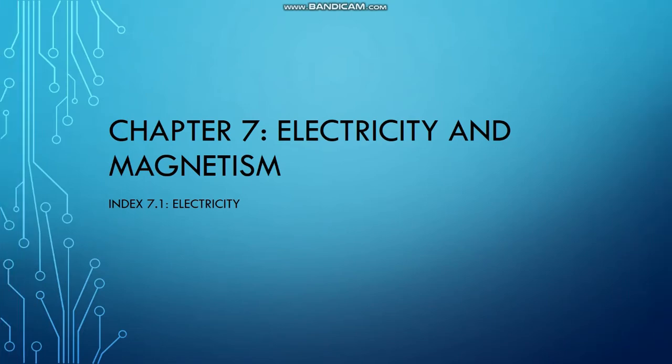Today we will learn chapter 7, which is electricity and magnetism, but for today we only focus on index 7.1, which is electricity. We always use electricity to switch on the television, to cook rice and also to switch on the lamp. But do you know that electricity is one of the forms of energy?